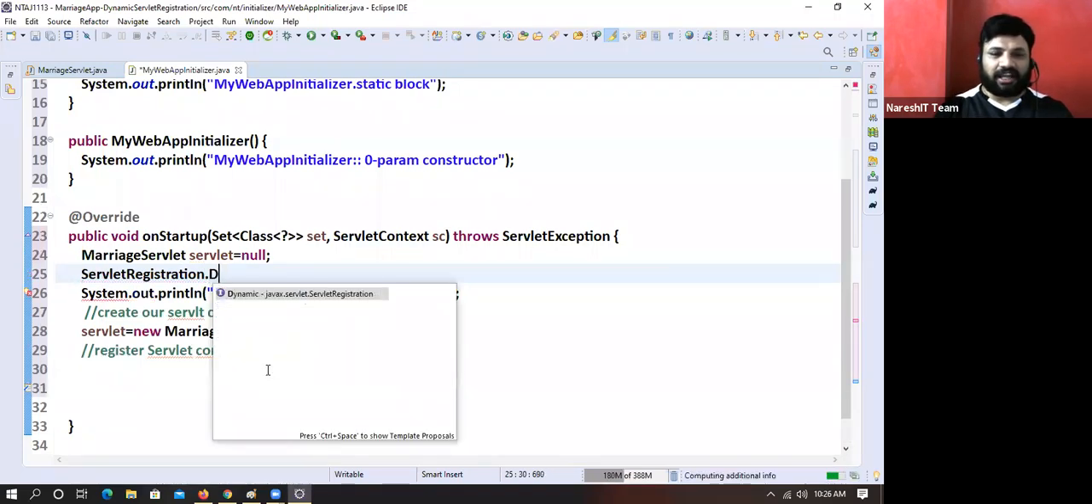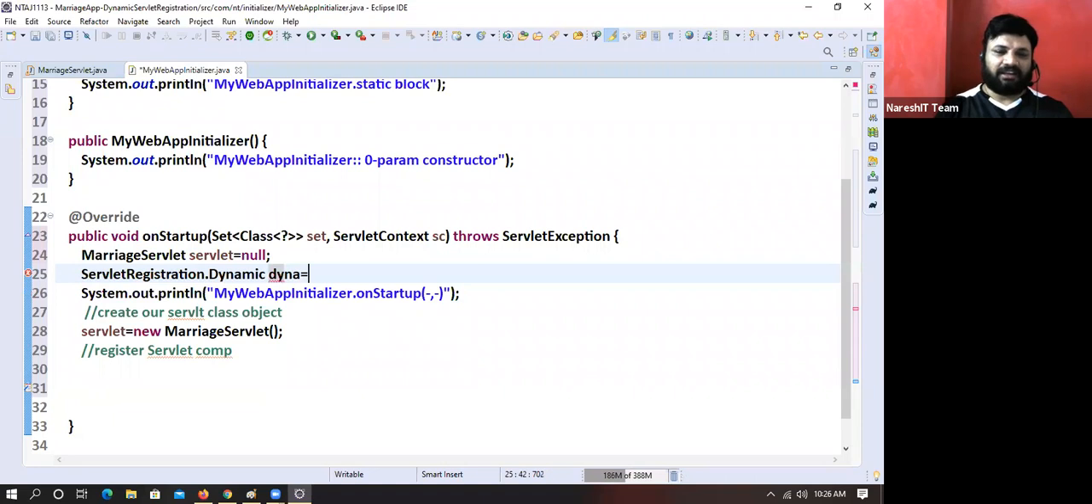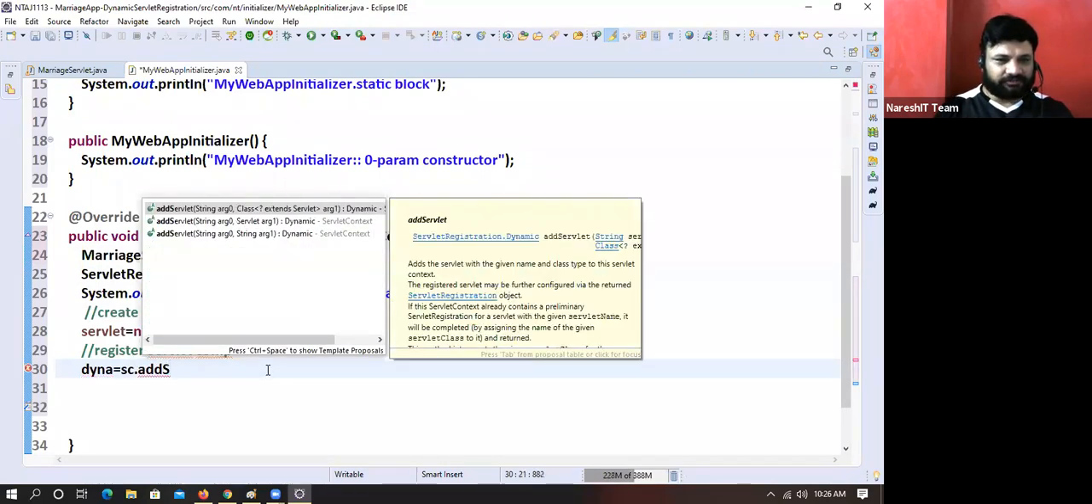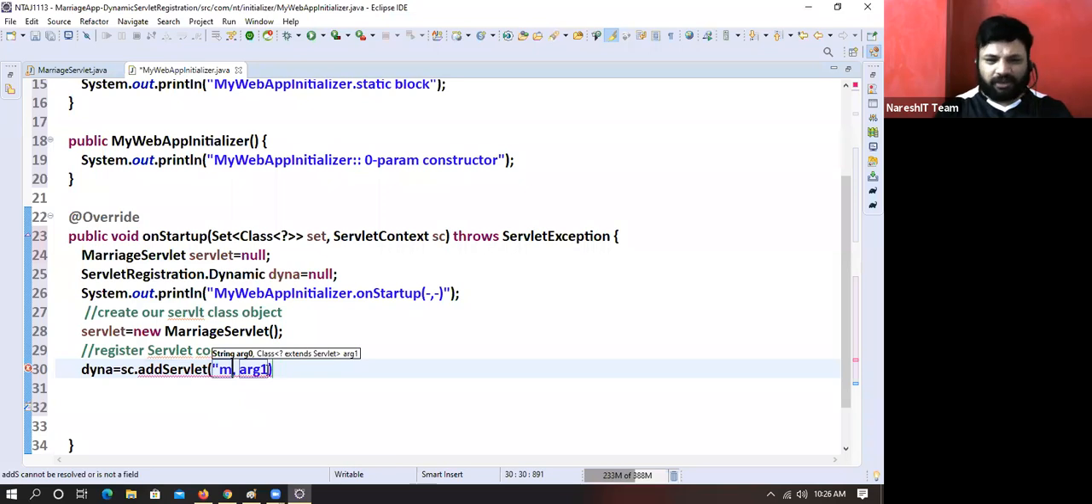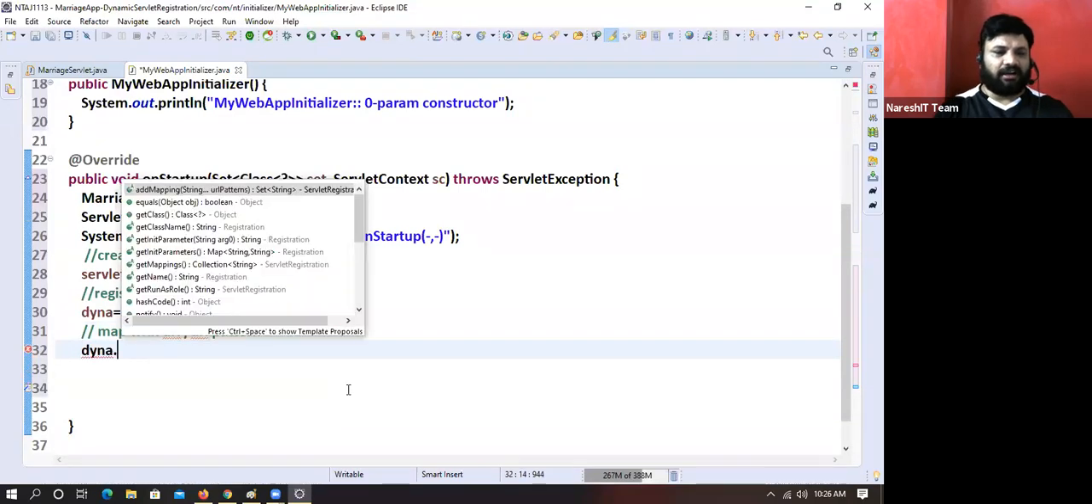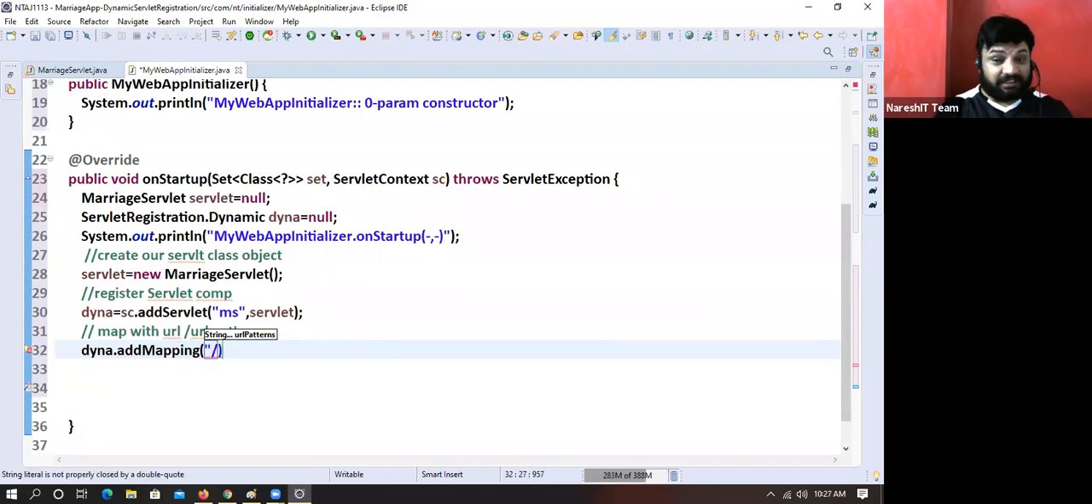ServletRegistration.Dynamic dyna is equal to null. Any name you can take. dyna is equal to sc.addServlet. Logical name, any name you can give. The next one is the servlet. Then provide the map URL pattern: dyna.addMapping. Slash is compulsory. Slash is compulsory. Understanding my point?